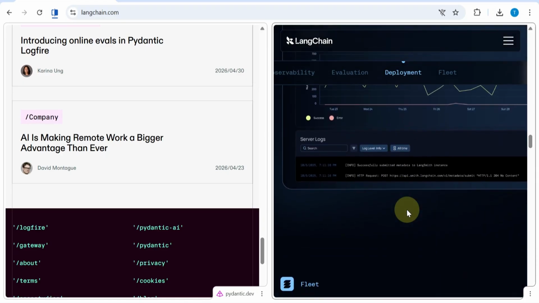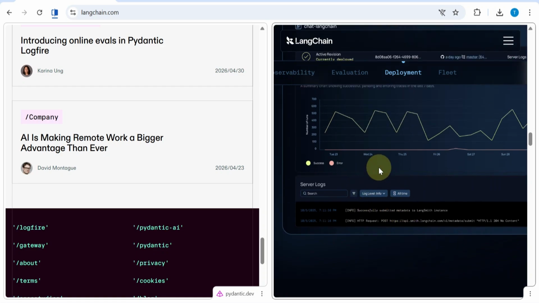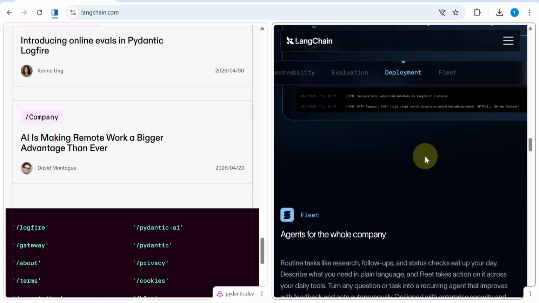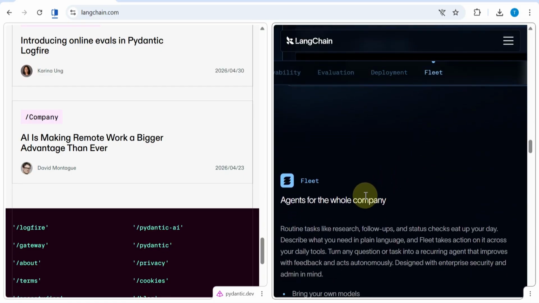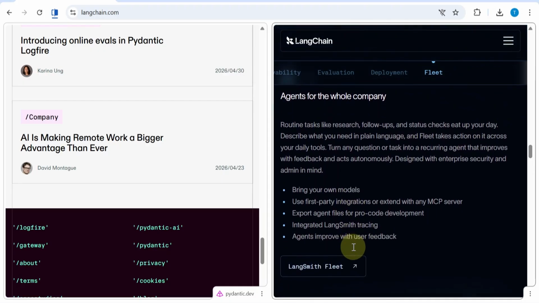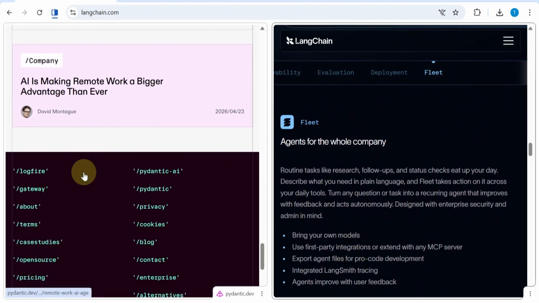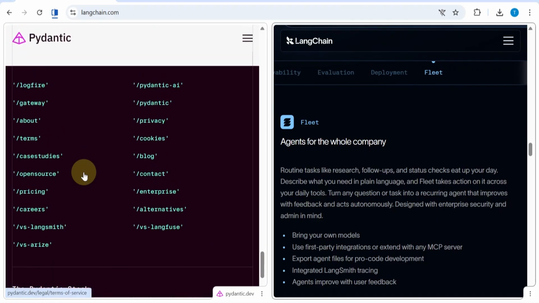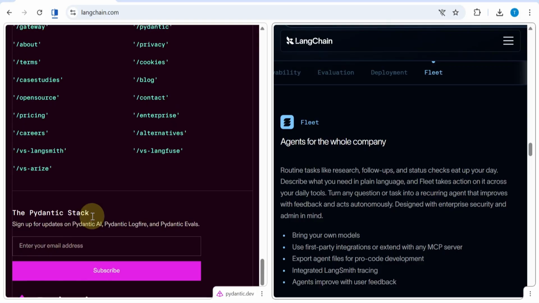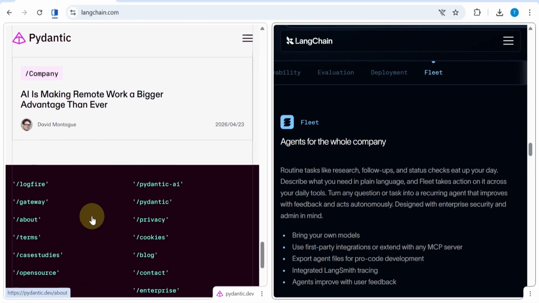Learning curve. LangChain can be powerful, but also complex. It has evolved quickly, which means multiple ways to do the same thing, and sometimes outdated patterns. For beginners, that can feel overwhelming. Pydantic AI is much simpler. If you already know Python and Pydantic, you're most of the way there. The code is more transparent, so it's easier to understand what's actually happening.